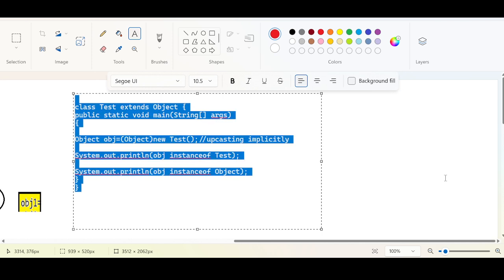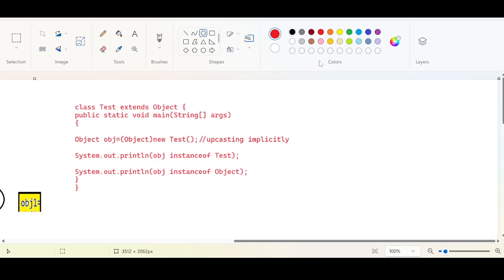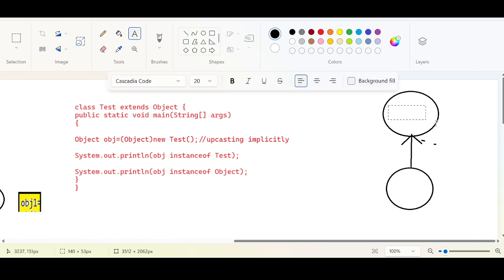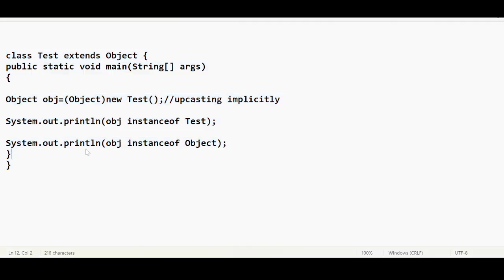This is our code, and we have two objects. This is one object, this is another object. This is the extends relationship. When I say object, they are just classes. This is the Object class, and this is the Test class. This is the extends relationship. Right now let us do a small modification here.